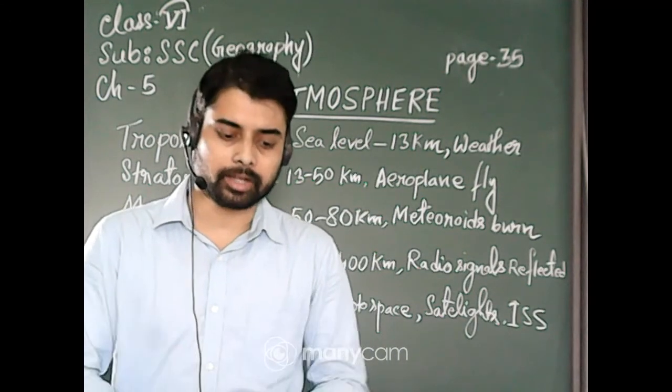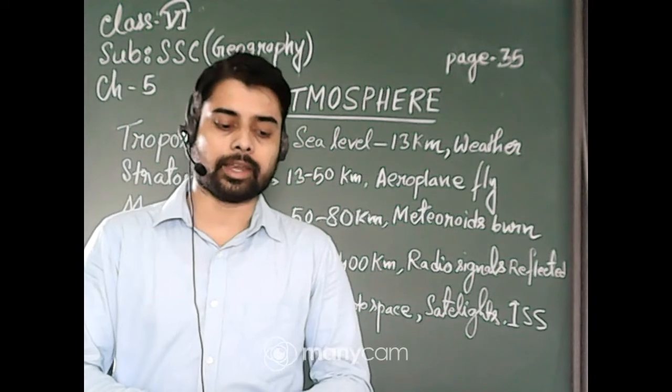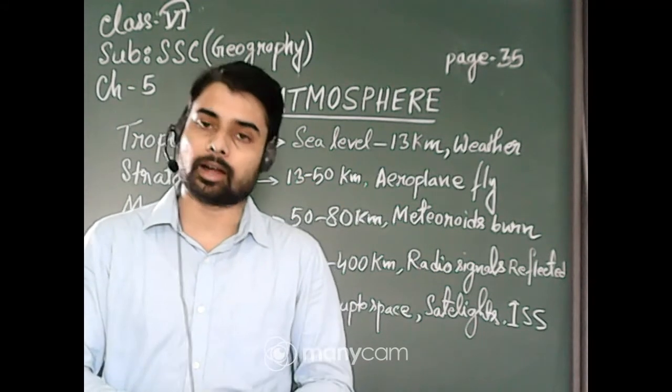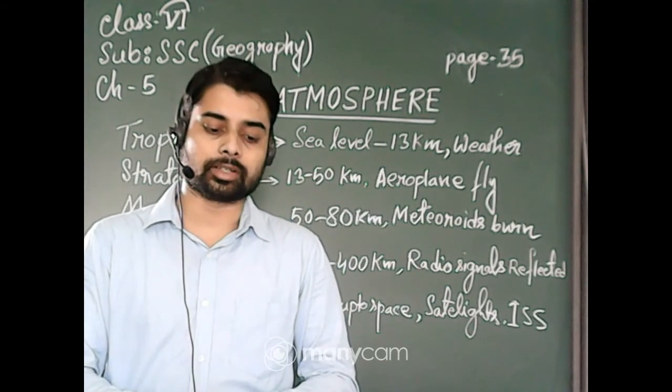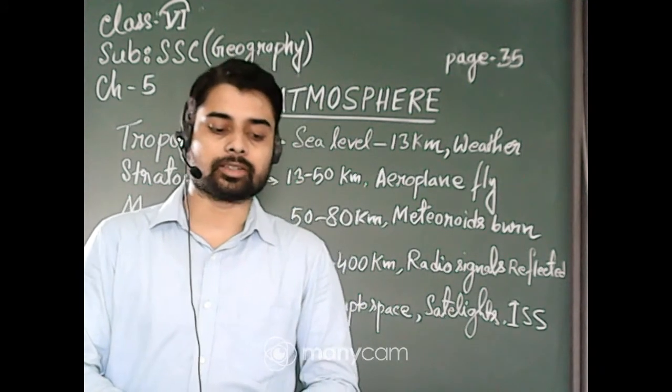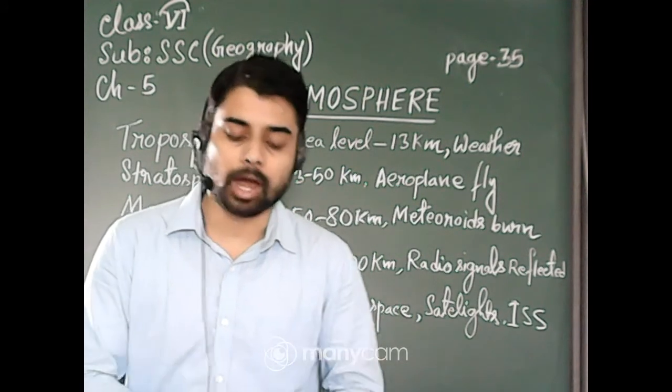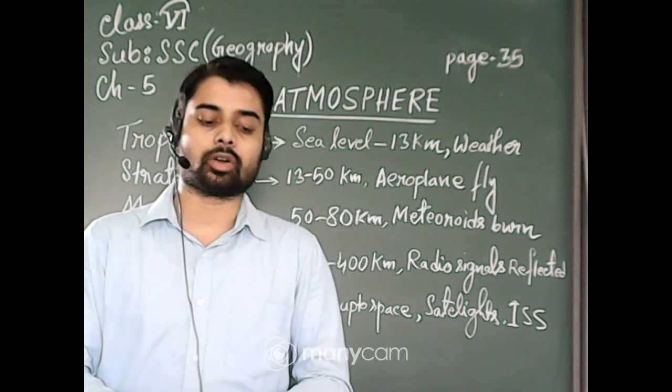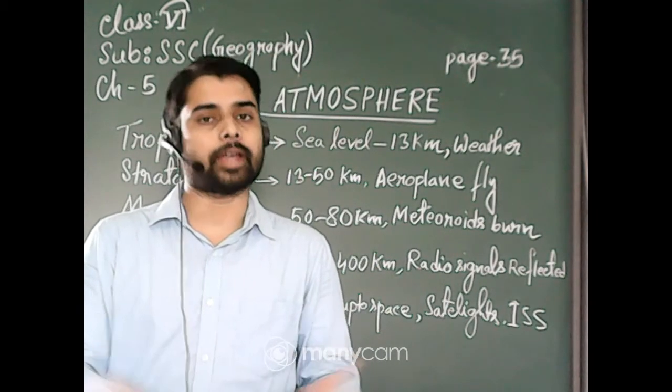I am repeating again that earth is surrounded by a layer of gas held in place by earth's gravity, which provides us the air we breathe and protects us from harmful cosmic rays like UV rays, called atmosphere.